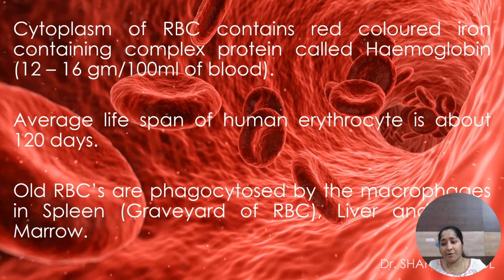Cytoplasm of RBC. This cytoplasm contains a red colored, iron containing pigment called hemoglobin. We already discussed hemoglobin. Generally it is present about 12 to 16 grams per 100 ml. If there is any decrease in this number, maybe 8 grams per 100 ml or 10 grams per 100 ml, it leads to anemia.